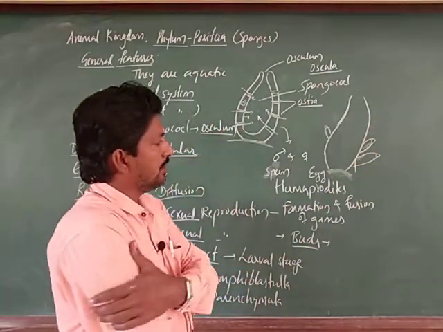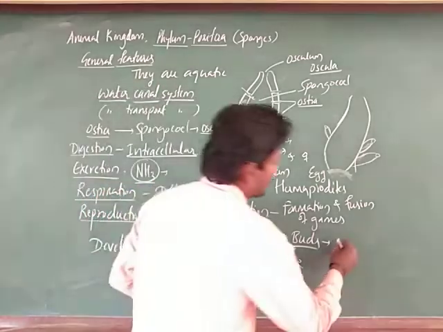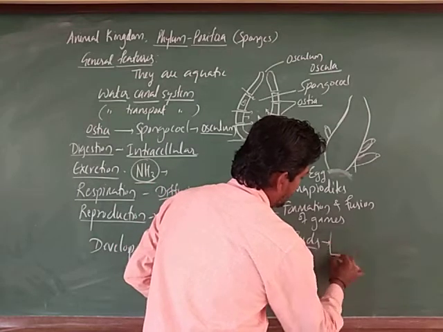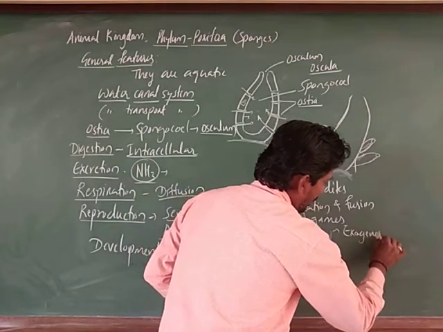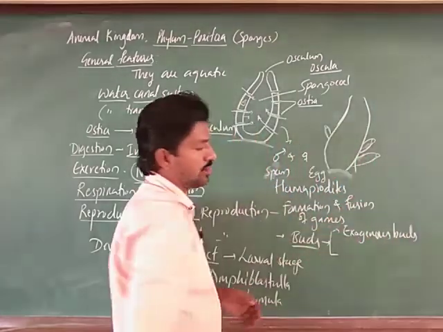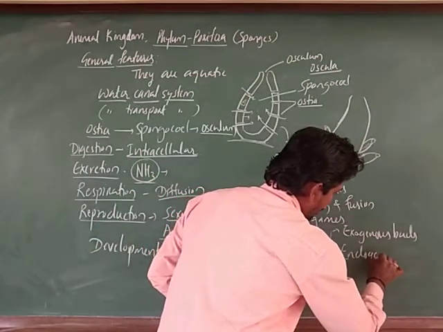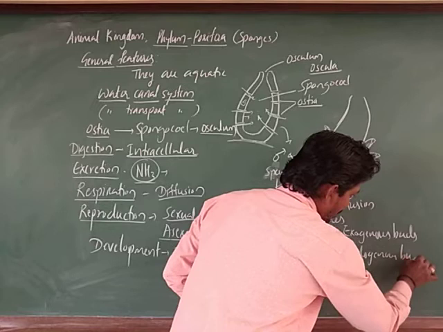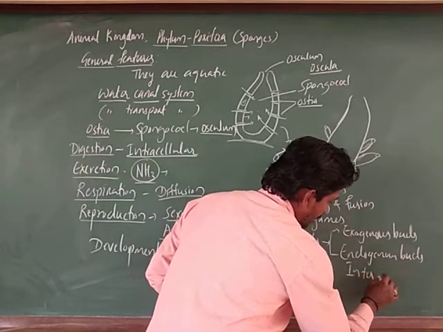The other kind of buds are called internal buds. So two types are mentioned here: exogenous buds, which grow as external buds, and endogenous buds. Endogenous buds means internal buds.